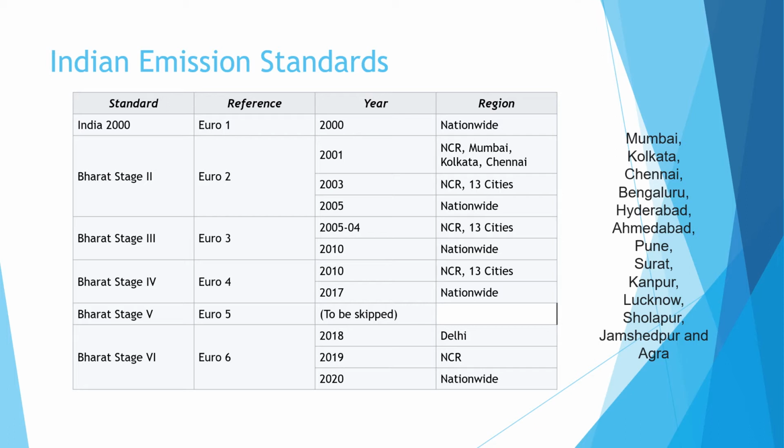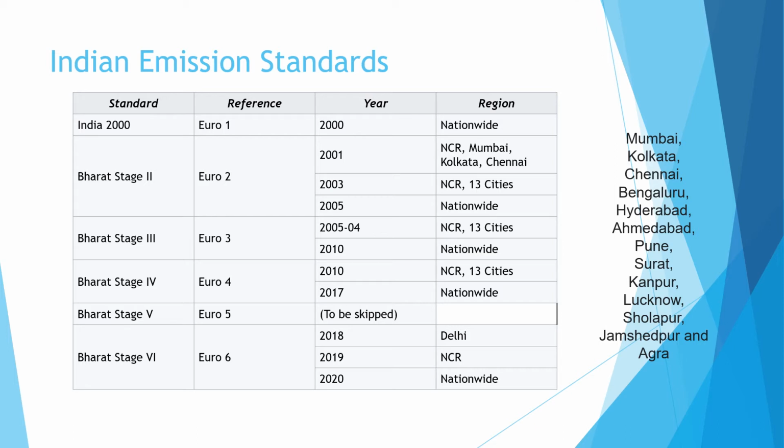BS5, which is referred to as Euro 5, was totally skipped, and instead the BS6, which refers to Euro 6, started to apply in the year 2018 in Delhi, 2019 in the NCR area, and 2020 countrywide.